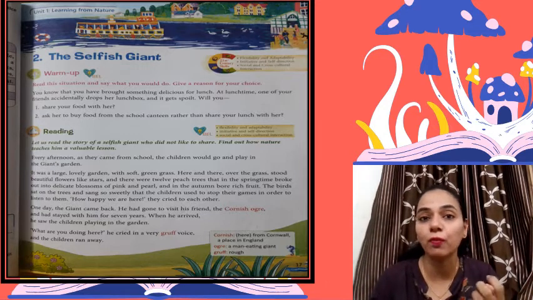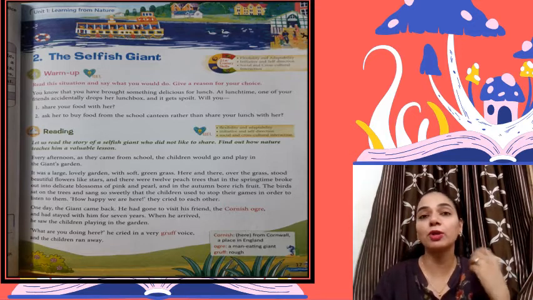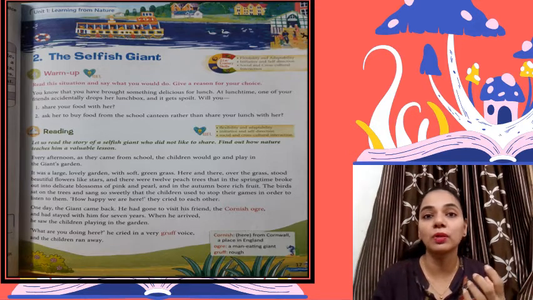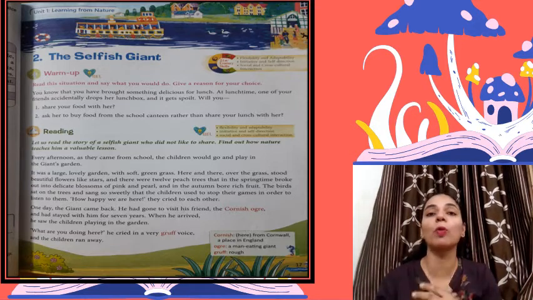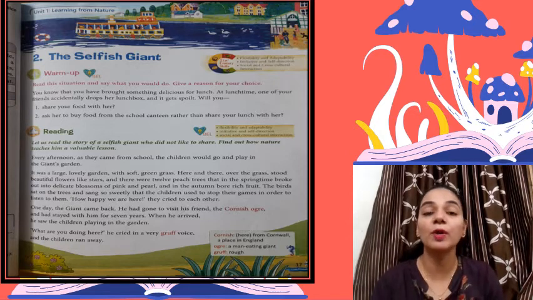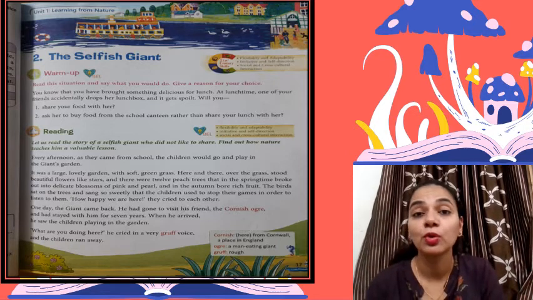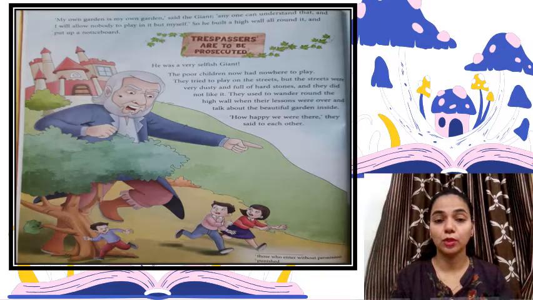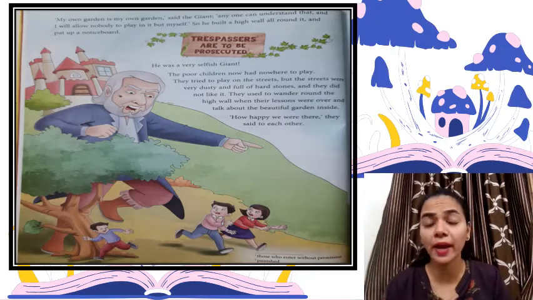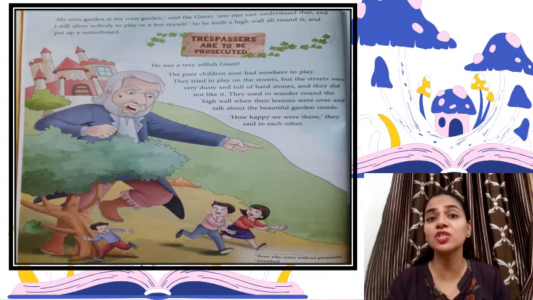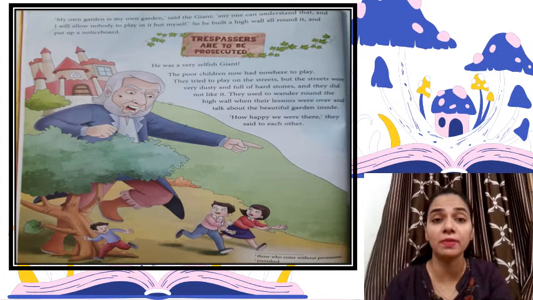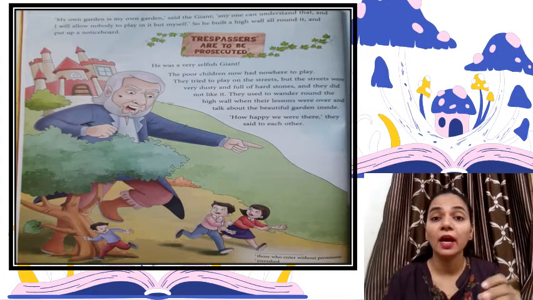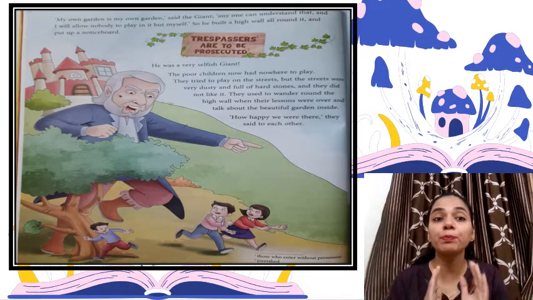Now gruff means a rough voice. When you're angry, your voice tone changes. So his tone was rough and harsh, because he didn't like the children playing in the garden. The giant was so angry that he said this is his own garden and it is for himself. So what he did, he built a high wall around it and put up a notice board.